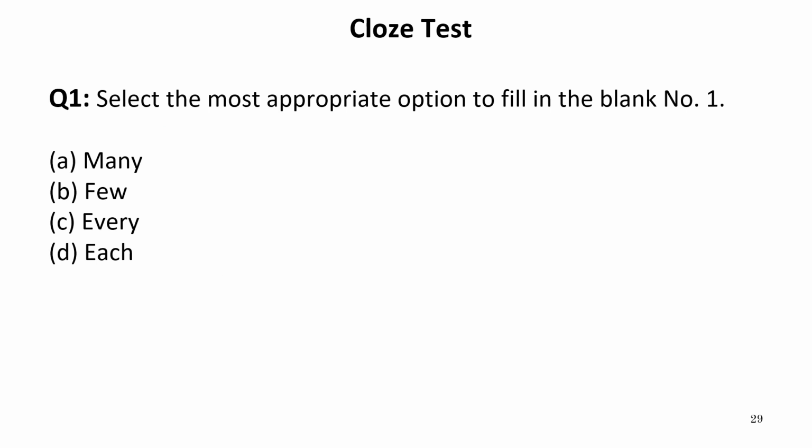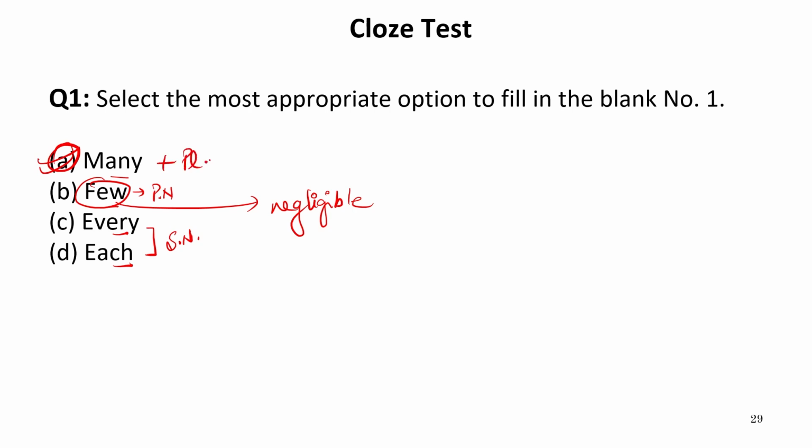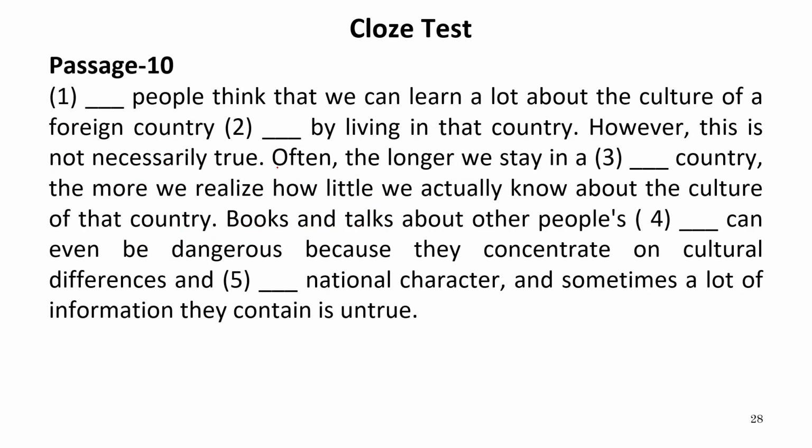So options for the first blank are many, few, every, each. Now every and each are always used with singular noun. Few can be used with plural noun, but few means negligible. So this cannot be the option. The correct word is many, because many is used with plural noun, of course, and many refers to a number of or a lot number of. So in the first blank, it should be many.